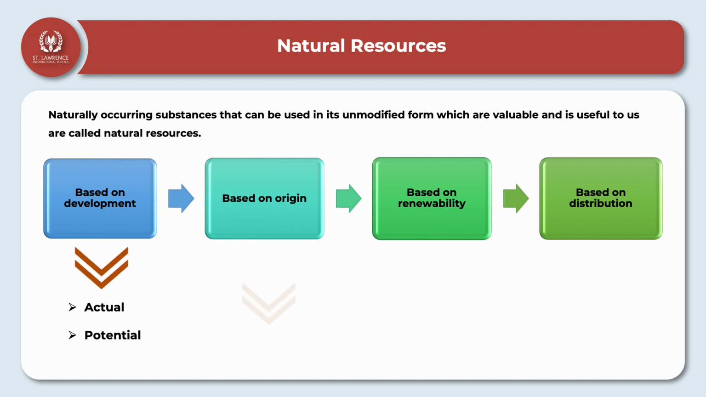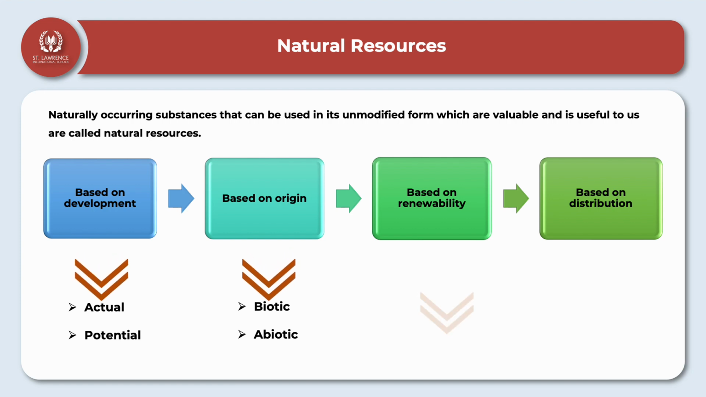Now, on the basis of origin, the natural resources are again classified into biotic and abiotic. Biotic is nothing but living things or the resources from living things. For example, plants and animals. These are biotic resources, whereas abiotic resources are just the opposite of biotic, which are non-living resources. For example, water, rocks, land. These are all abiotic resources.